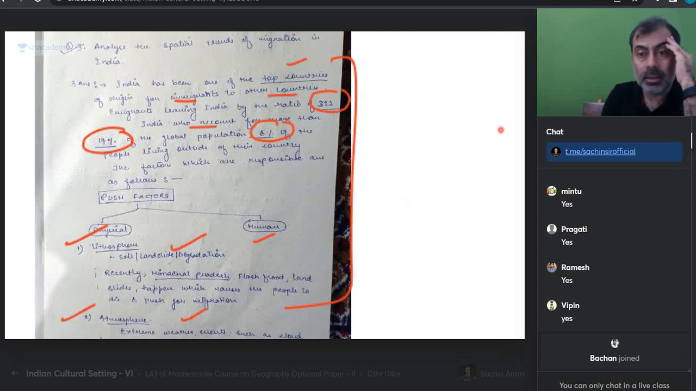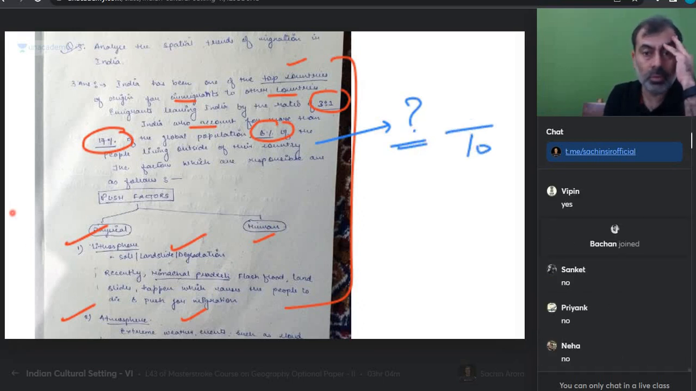Everyone, does this question have anything to do with internal migrations in India? You tell me, you are examiner now. Would you want to read this answer?